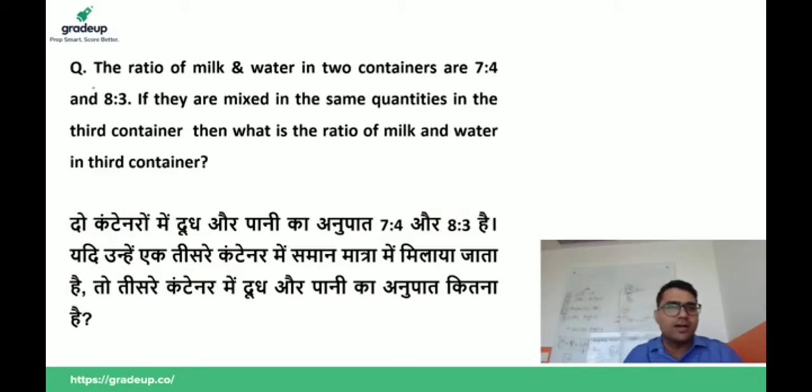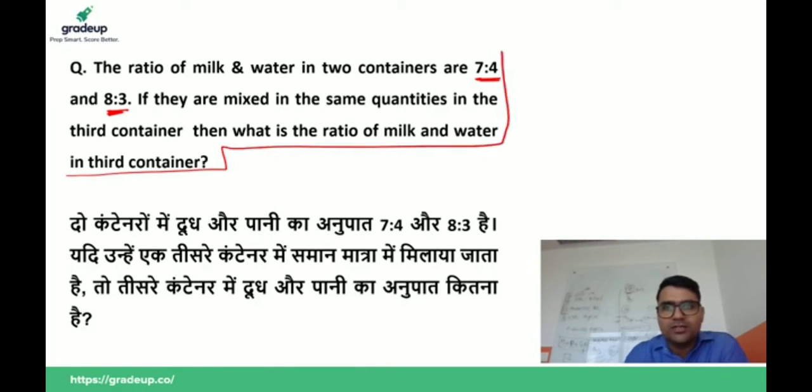Now guys, listen carefully. The ratio of milk and water in two containers are 7:4 and 8:3. If they are mixed in the same quantities in the third container, then what is the ratio of milk and water in the third container? So guys, this is mixture and alligation.